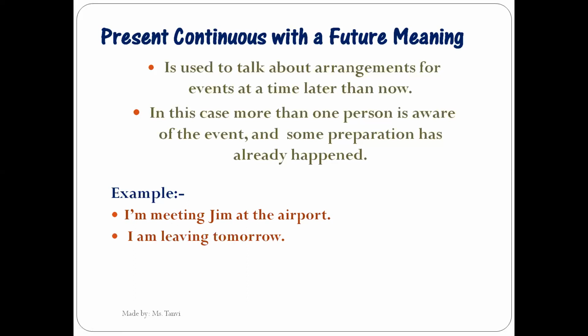I am leaving tomorrow. Again, the things have been planned and all the arrangements have been done. So I'm making use of present continuous. We are having a staff meeting next Wednesday. So I'm talking about future. For this staff meeting, we have already informed all the staff members who are supposed to be part of this meeting, and whatever other arrangements required have already been made. So there we make use of present continuous. It means it is scheduled. There is no change.